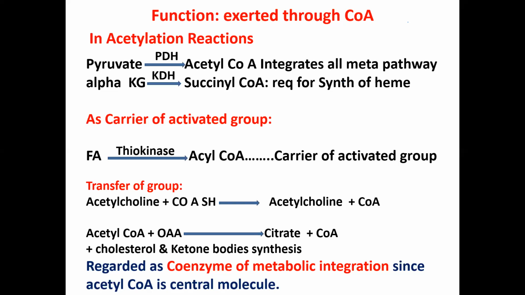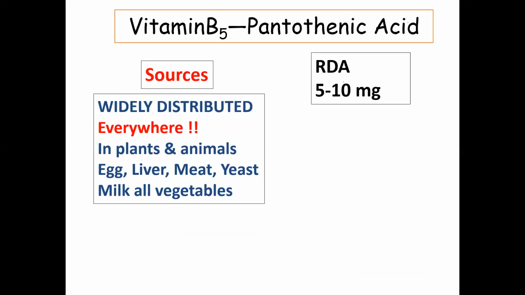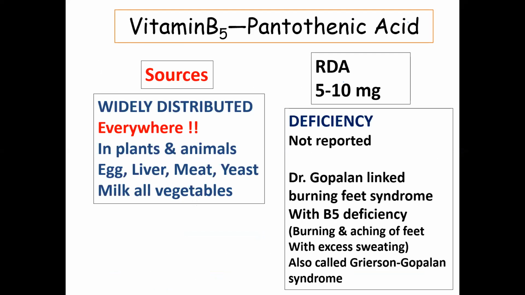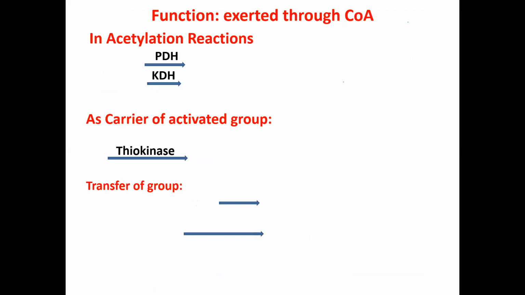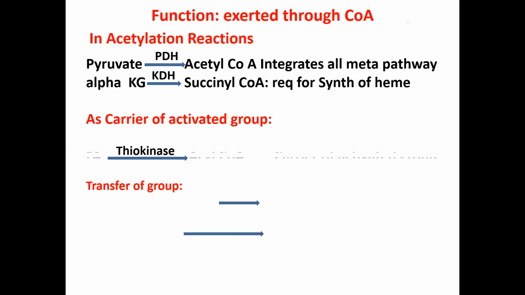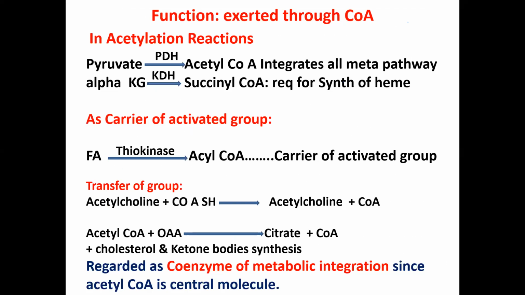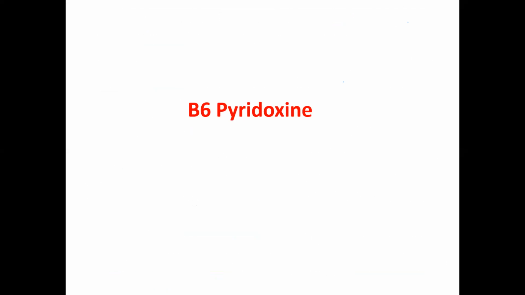So this is about pantothenic acid. Very easy. There is no real deficiency because it is present everywhere. Wherever coenzyme A is needed, all these are the functions of pantothenic acid. So a lot of reactions are there. Few examples I have taken. The next is pyridoxine.